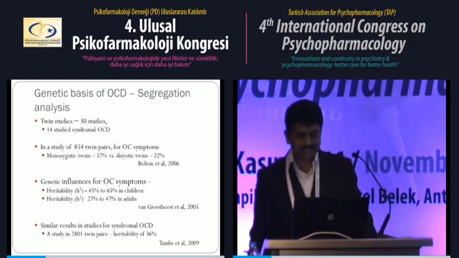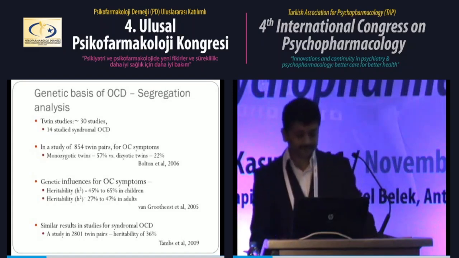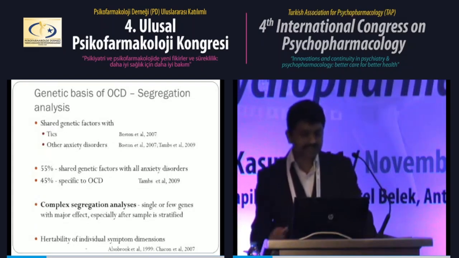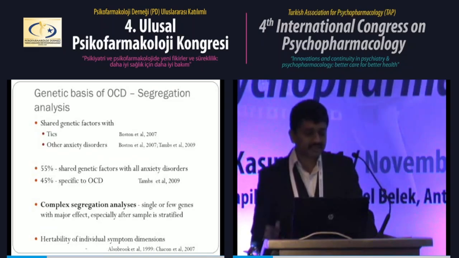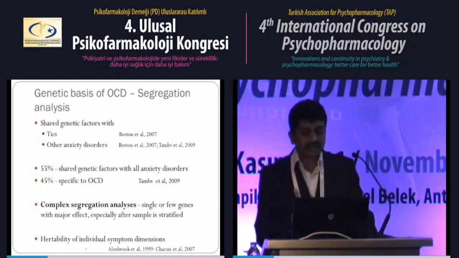Similar results have been seen not only for symptoms, but for syndromal OCD also. And these studies have also shown that the genetic factors of OCD are shared. That is, the twins are concordant for tic disorder, and some studies have shown that twins are also concordant for anxiety disorders.